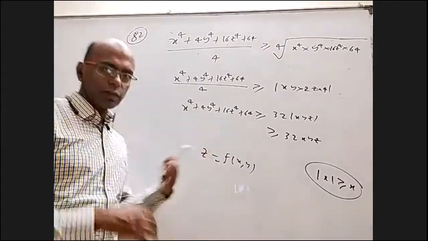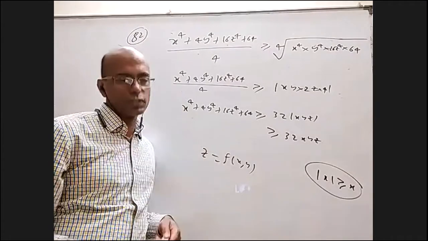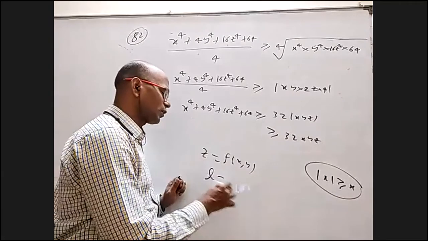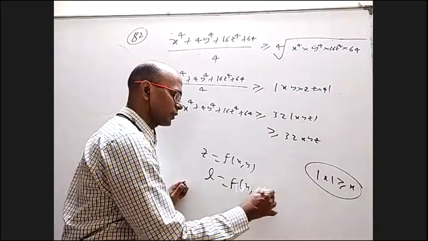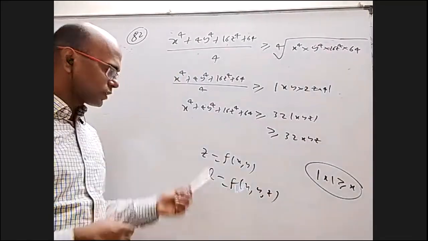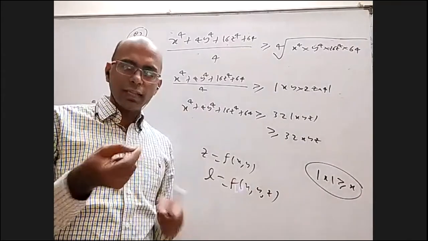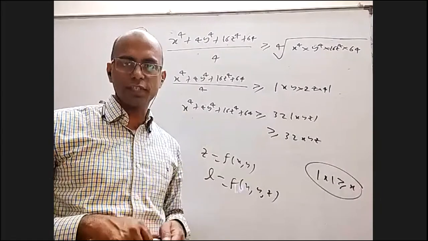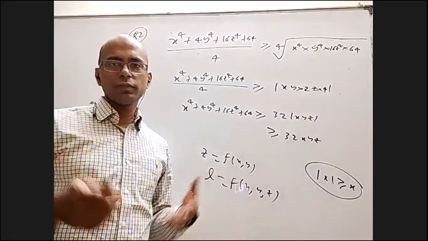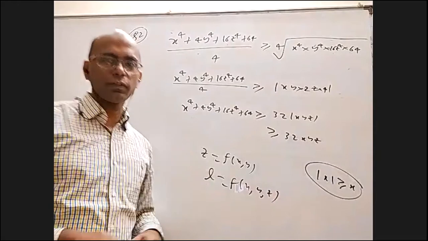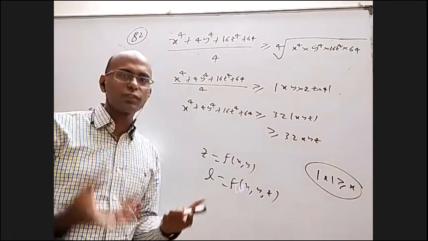Okay, but if it is something more, I cannot even ask you to visualize. For example, let's say I have some L equal to f of x comma y comma z. This is a function of three variables. So I have to take x, y, z, and I have to take a fourth coordinate axis, L. Sorry, we can only visualize up to 3D. Unfortunately or fortunately, we cannot visualize 4 dimensions.